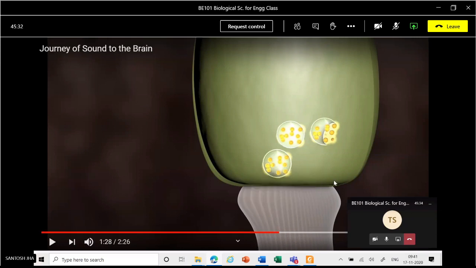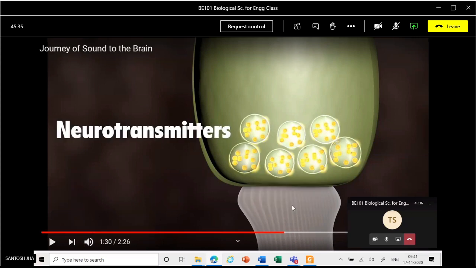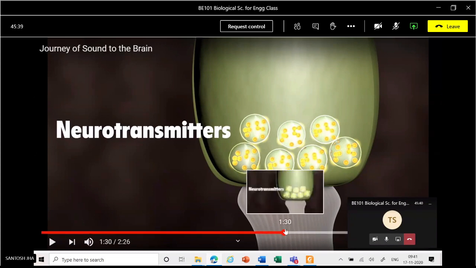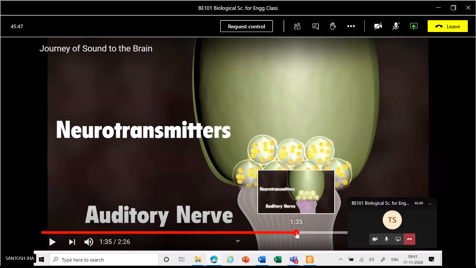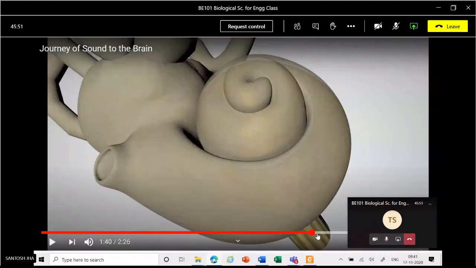Now these neurons have receptors, so these ions are received, and they are known as neurotransmitters. These signals are received by the auditory nerves. The name of this nerve is the auditory nerve. Now this auditory nerve passes the signal to the brain, where these signals are interpreted.